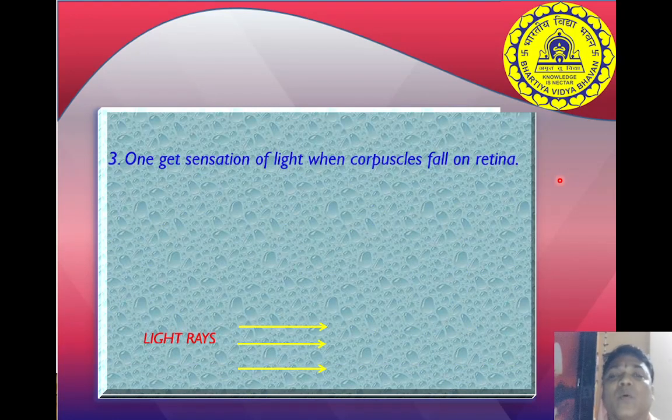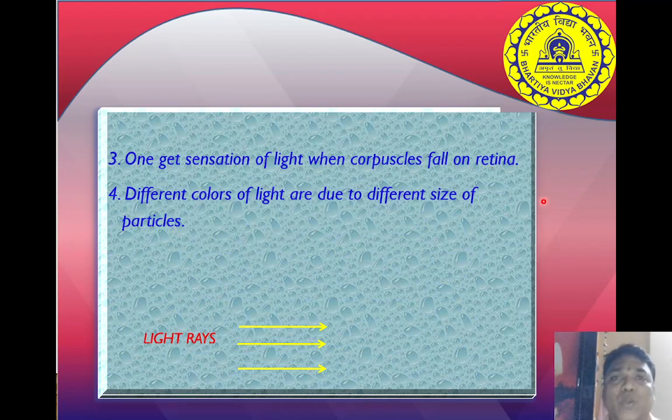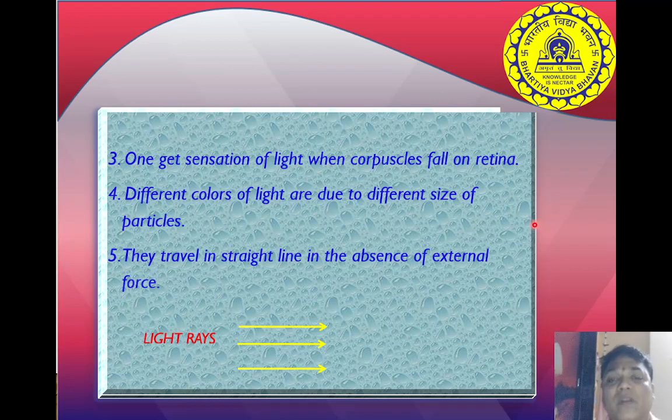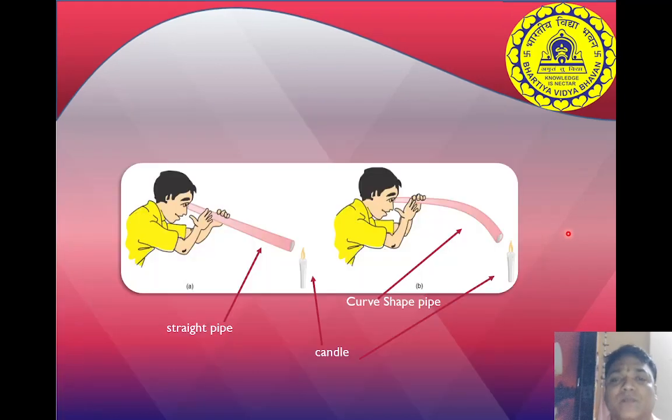Next point, when particles enter the eye we get the sensation of light, and we can see everything around us. That is given by Newton. And the fourth point is that different colors of light are due to the different sizes of the particles. Okay, this statement is given by Newton. One more thing, the fifth point, they travel in a straight line. That means light travels in a straight line in the absence of external force. You can see here the light rays traveling in a straight line. These are the 5 points, 5 assumptions of Newton's theory.